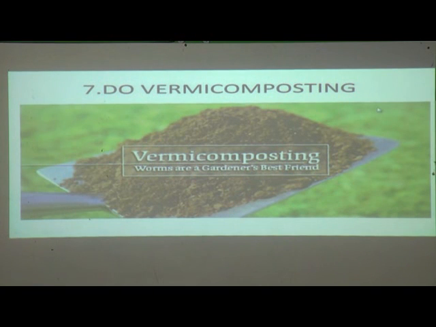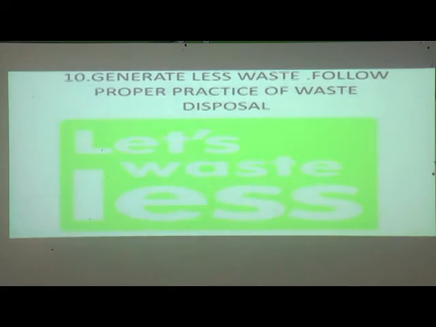Then, do vermicomposting. With vermicomposting, worms are the gardener's best friend. By vermicomposting they make manure. Sometimes in farms or in agriculture we can see earthworms in the crops or in the soil, and these earthworms make that soil fertile, and it will give us well developed and well grown crops.